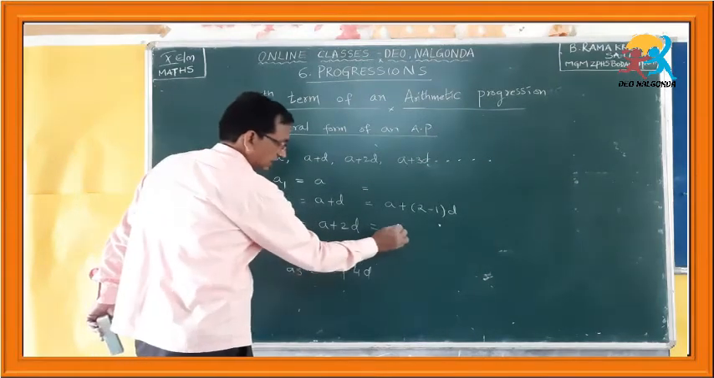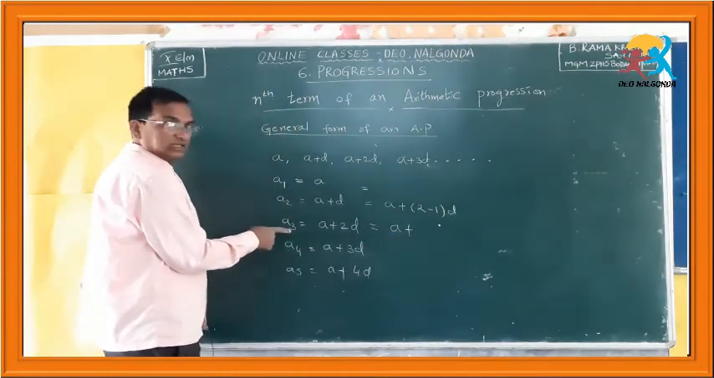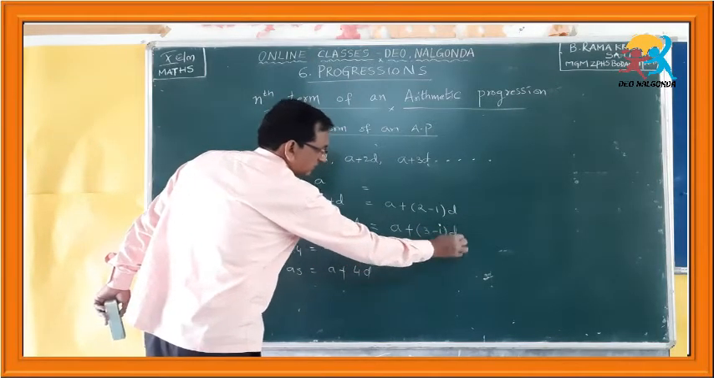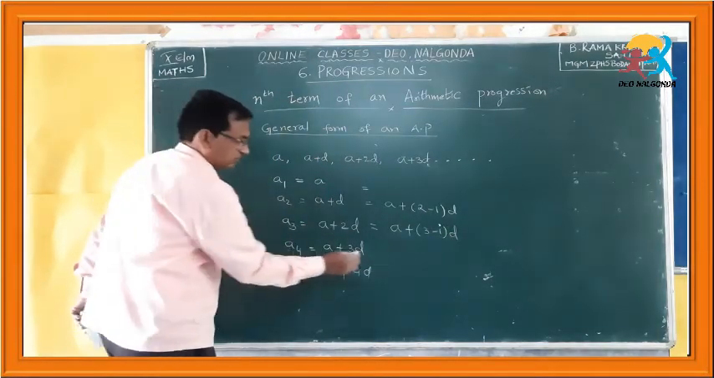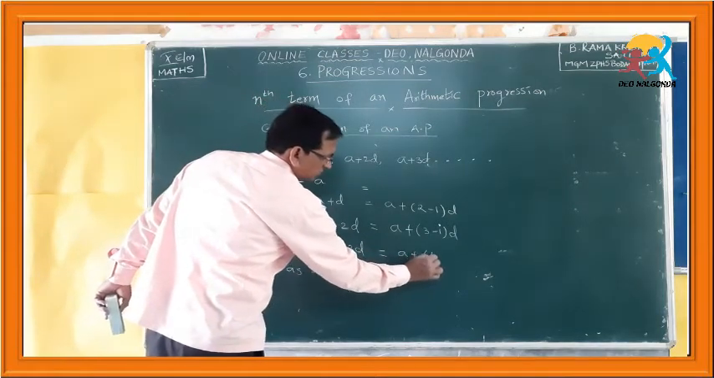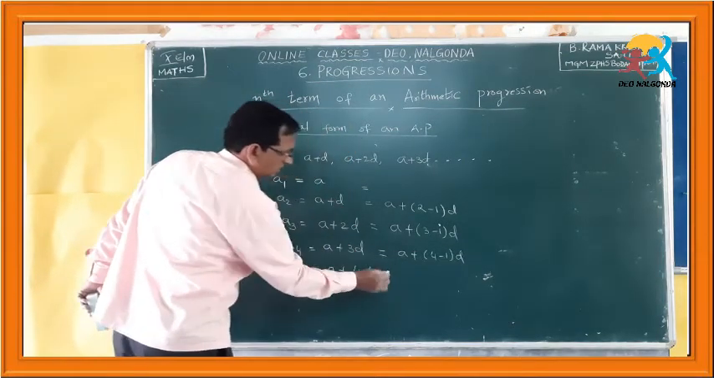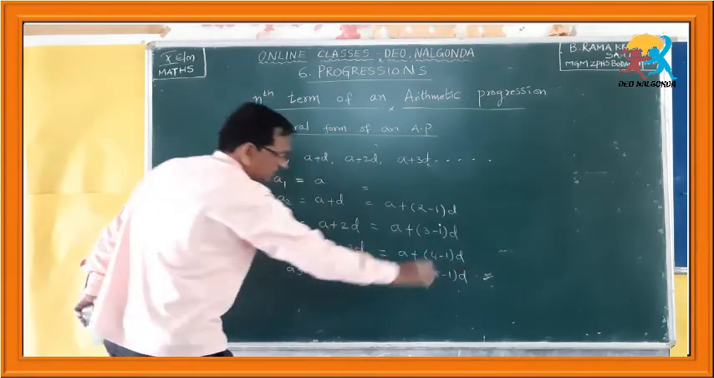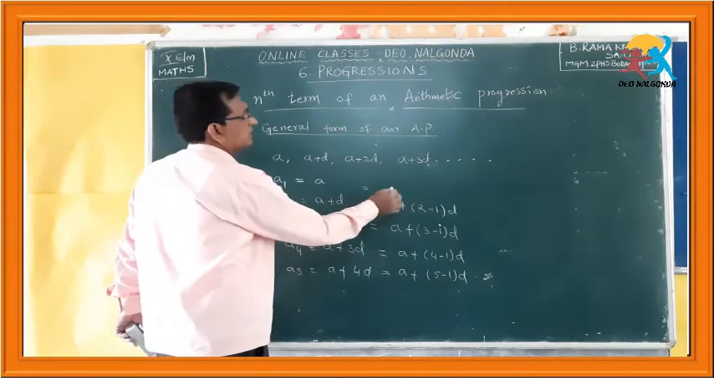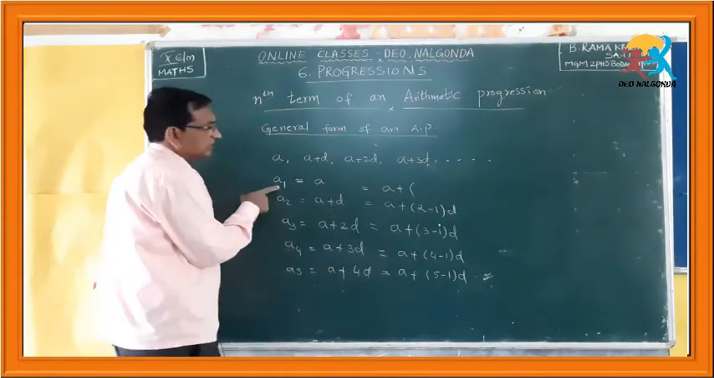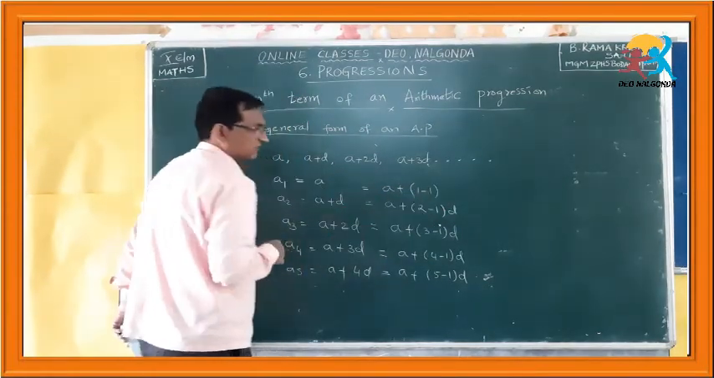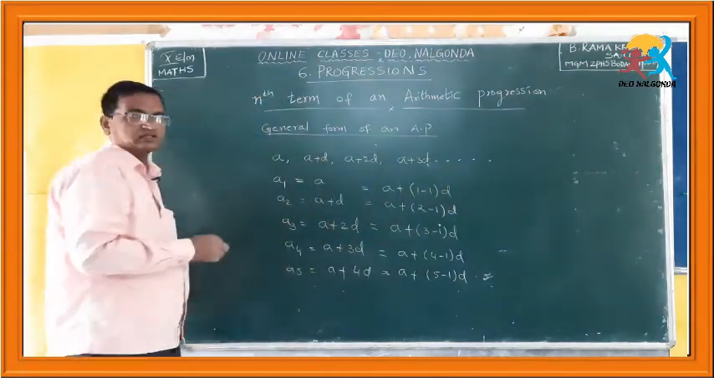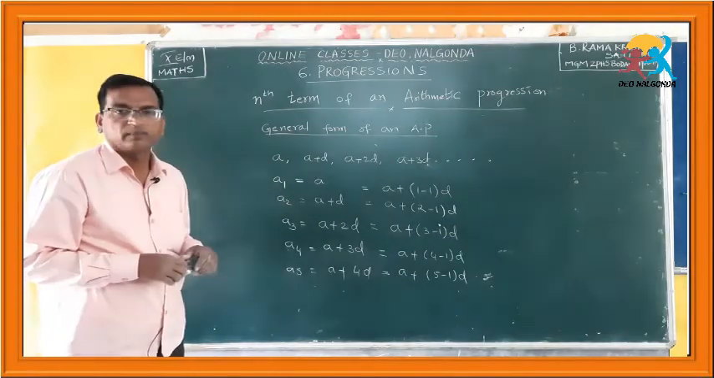A3 can also be written like that: A plus 1 less than this 3, that is, you have to subtract 1, so 3 minus 1 into D. For A4, A plus 4 minus 1 into D. And A5, A plus 5 minus 1 into D. Here similarly you can write 1 minus 1, 1 less than 1, that is 0, and 0 times D is nothing, but 0, so that is nothing but A.